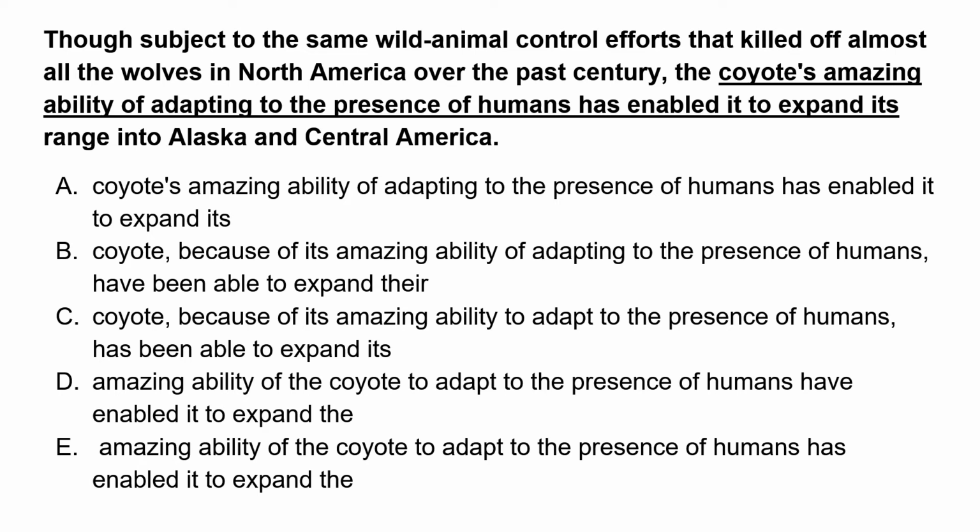Okay, so the sentence is that coyote's amazing ability has enabled it to expand into this range. That's the main thing. So we're talking about the ability here, right? In this very sentence, we're talking about the ability. But technically, that's the incorrect part. That's the underlined part. So we have to focus, like Parminder said, on the non-underlined part to get the underlined part correct, right, Parminder?